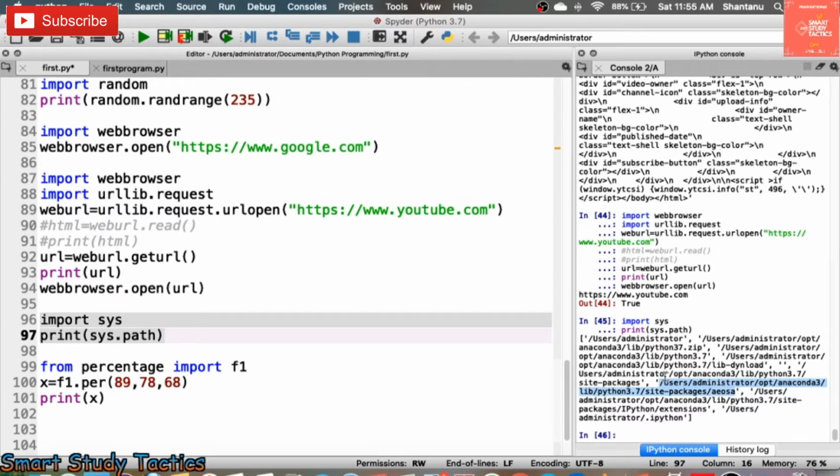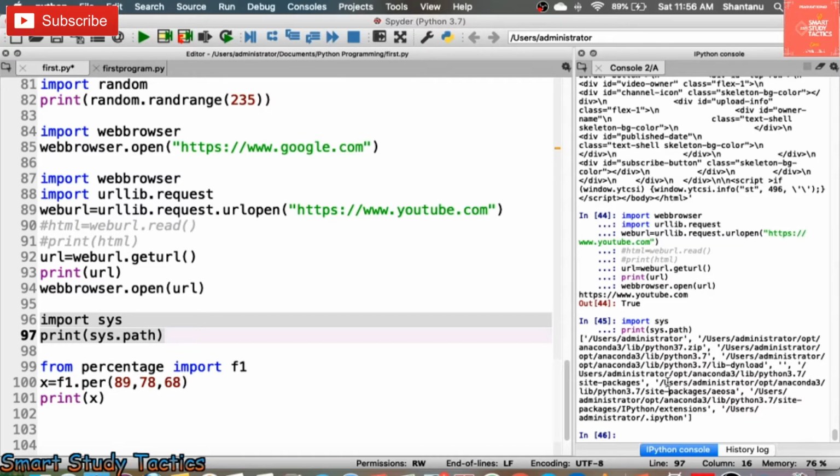Okay, so what you have to do is go to the Users folder, the Administrator folder, the opt folder, the Anaconda3 folder, the lib folder, the Python 3.7 folder, and then you are going to get site-packages. In that you can create your folder. That is the location to create your modules. Make sure that you create the modules in that particular location.